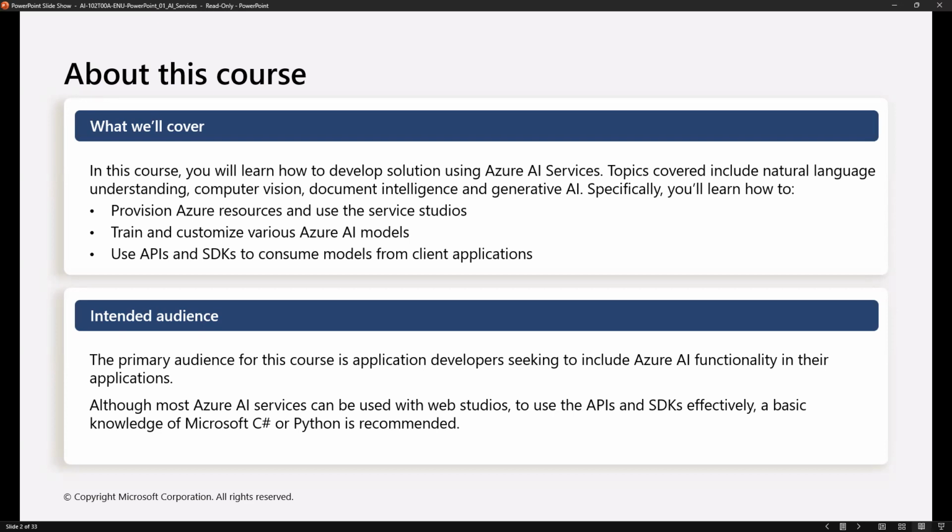This course is especially intended for developers. Why developers? Because you want to integrate these AI services into your application, like Azure AI functionality or Azure AI services. How to integrate them and how to use them effectively in your application, those things especially we are going to learn here.